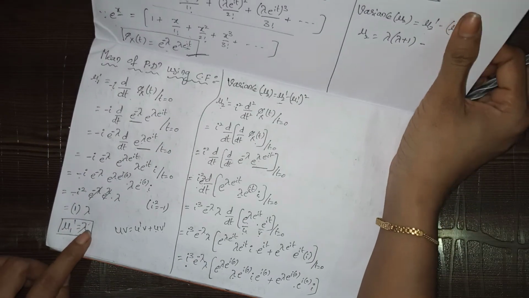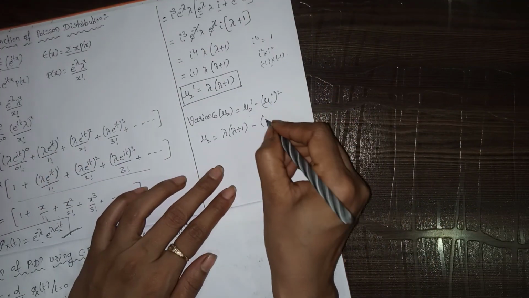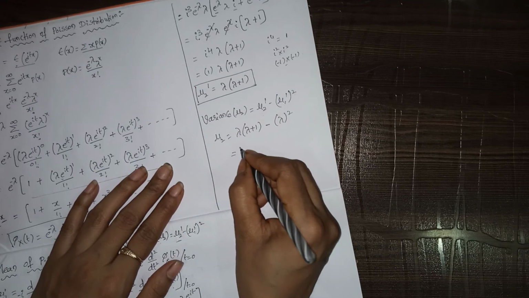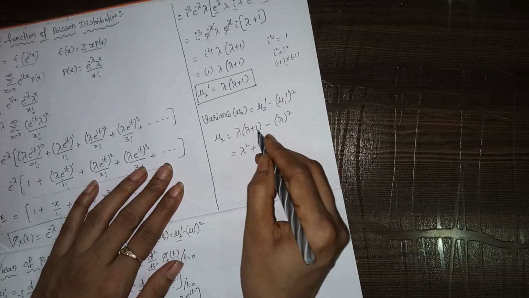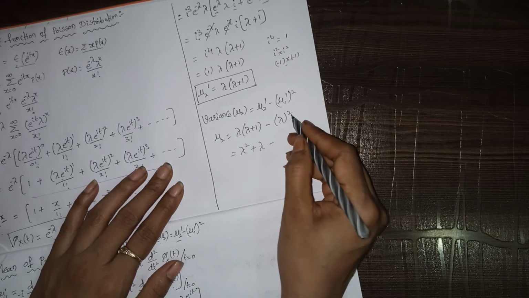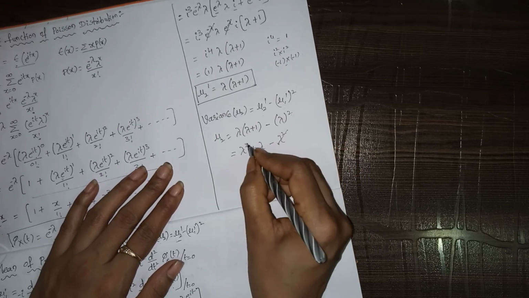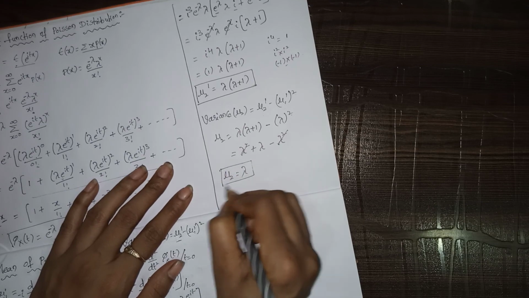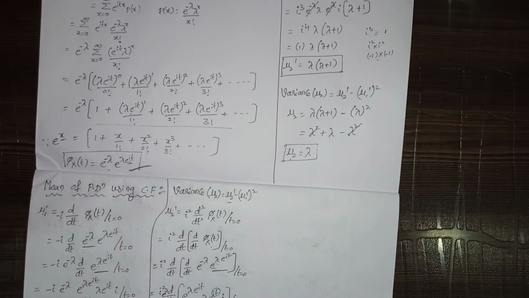Here mu 1 dash is lambda, so lambda whole square. So that equals lambda square plus lambda minus lambda square. Lambda square get cancelled, so mu 2 equals lambda. So like this we have to find out the Poisson distribution characteristic function and also its mean and variance.